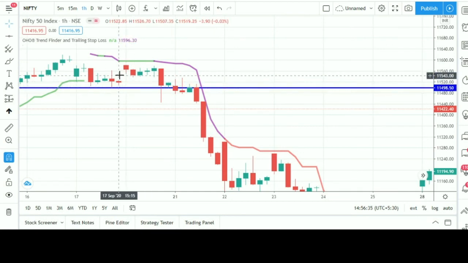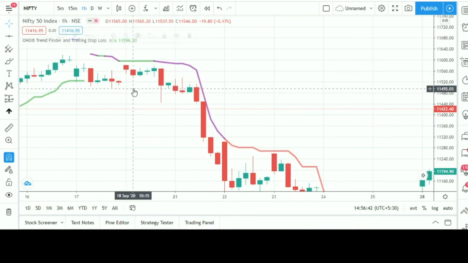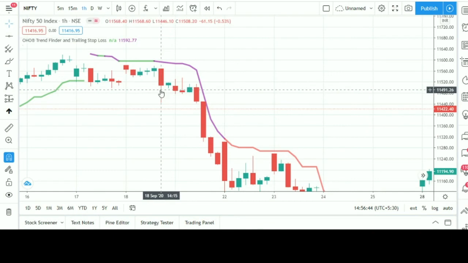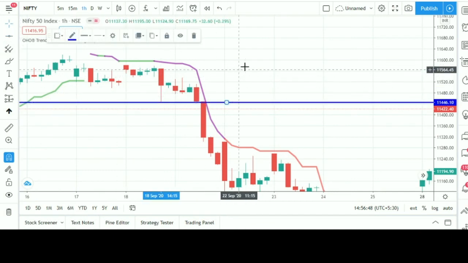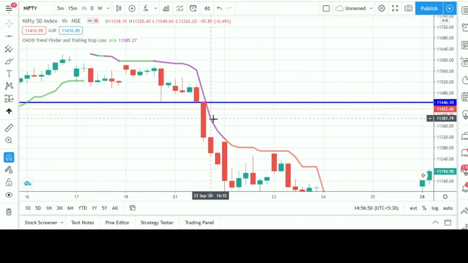Now again it's not closed, it's again green, so it's invalid. Again we will delete this. Now here is purple color, so we will mark the bottom of this candle. If any candle closes below this candle, we will short.